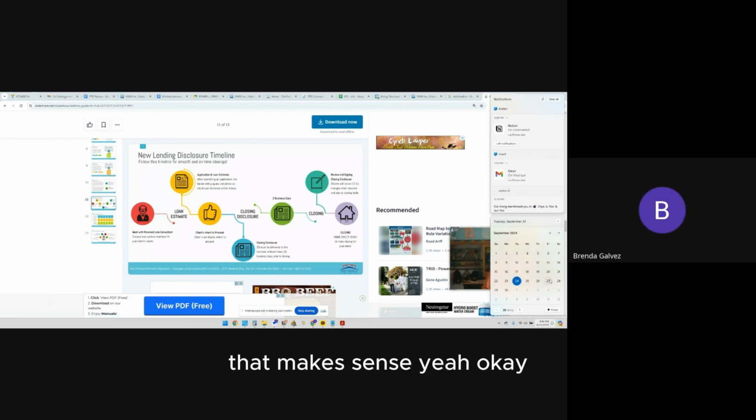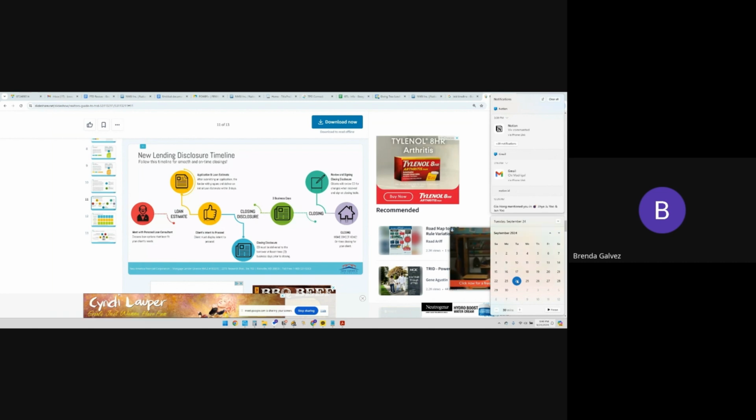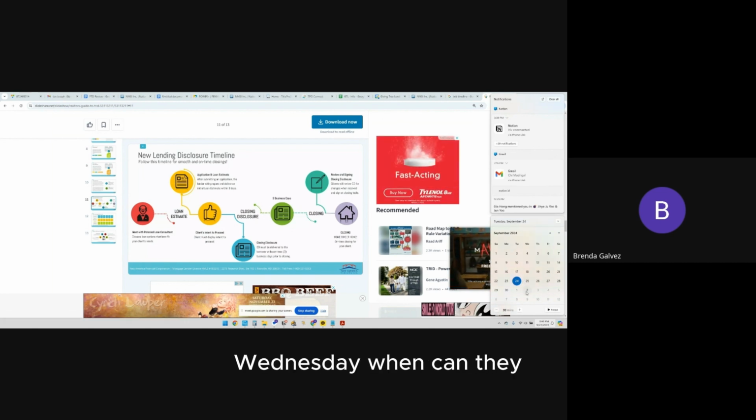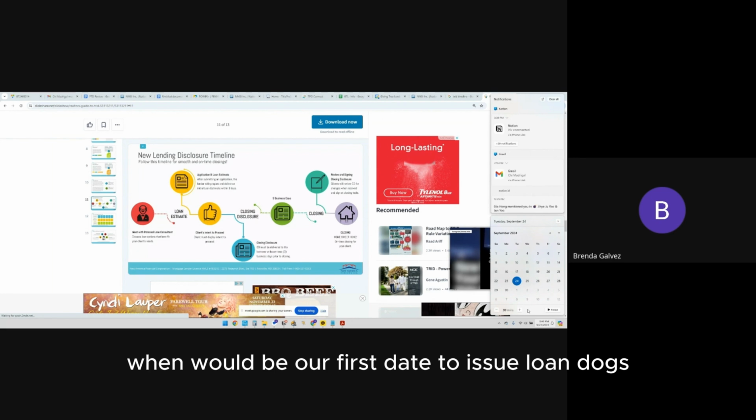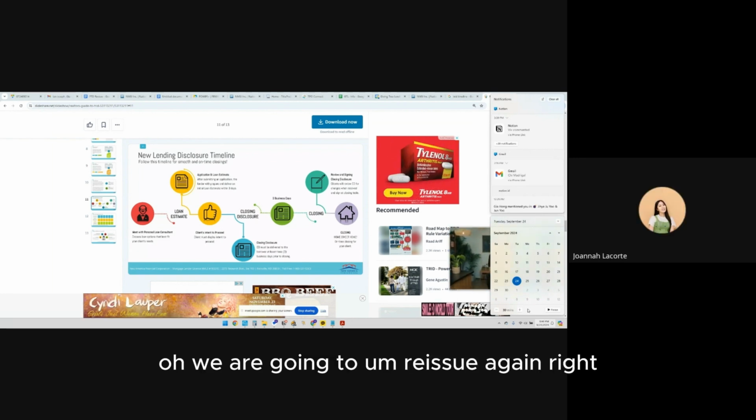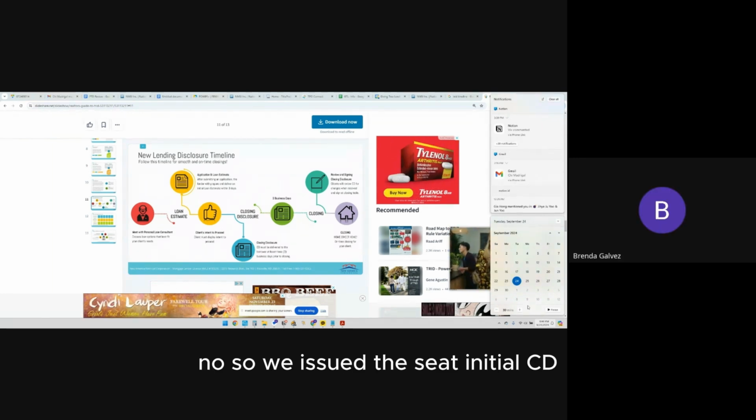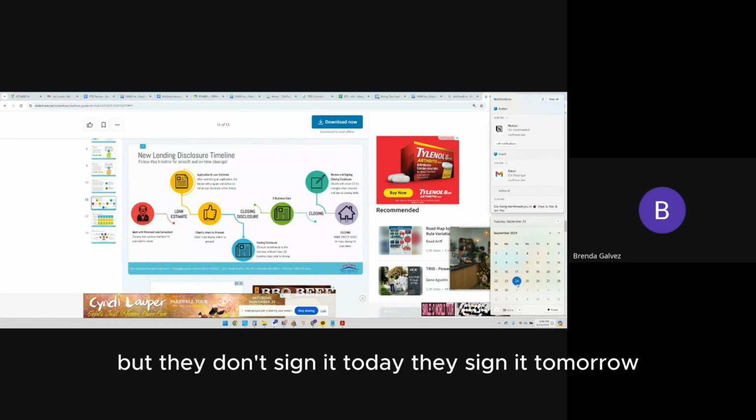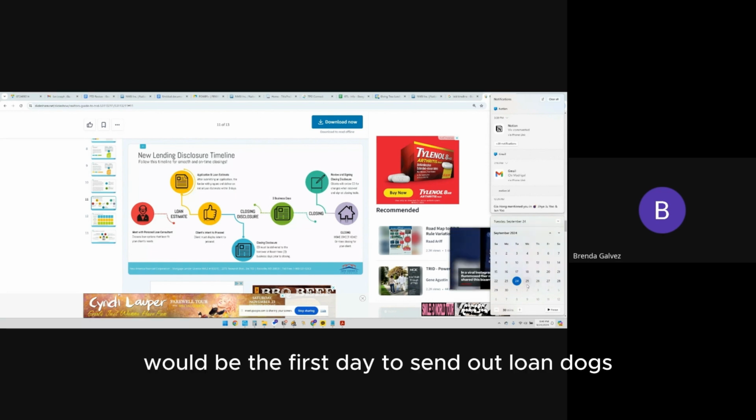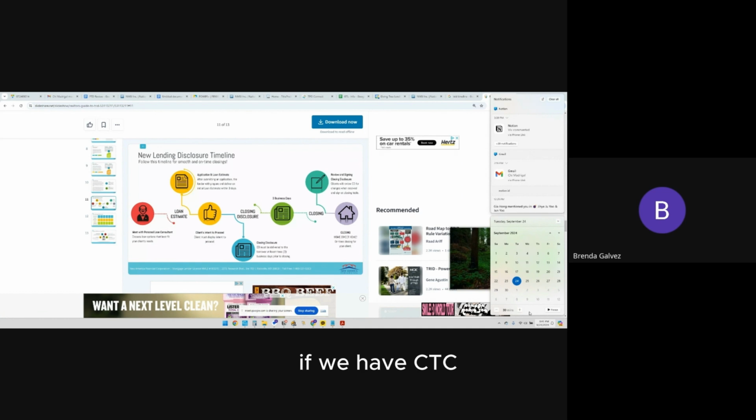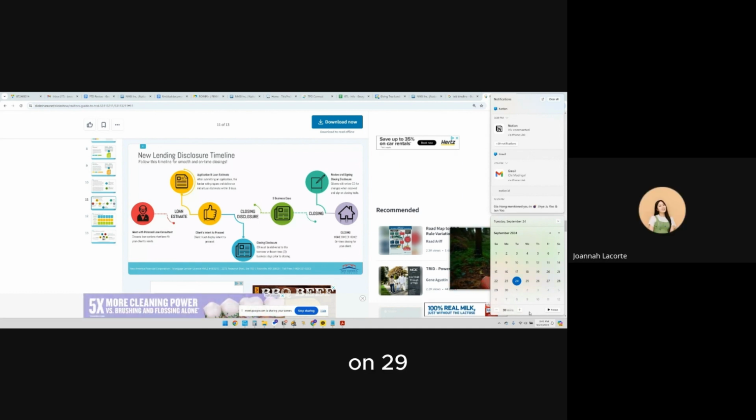Okay, so if let's say we sent out the disclosures today and the borrower didn't sign until tomorrow, Wednesday, when would be our first day to issue loan docs? We are going to reissue again, right? No. So we issued the initial CD. It gets sent out to the borrower today, but they don't sign it today. They sign it tomorrow, the 25th. When would be the first day to send out loan docs if we have CTC? On the 29th. 1, 2, 3.